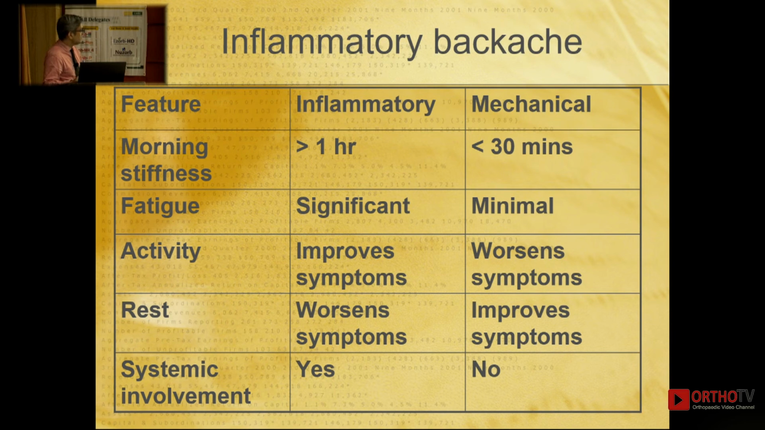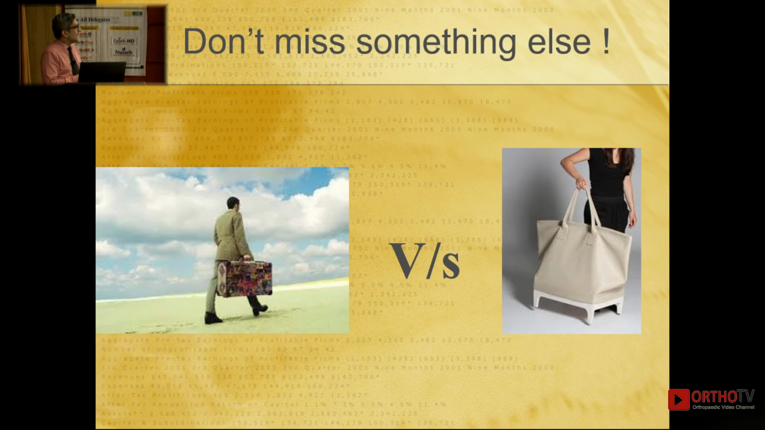Activity, something that we just saw, will improve symptoms of inflammatory backache, whereas it is going to worsen symptoms of mechanical backache, because that is where mechanical triggers come into the picture. Rest worsens the symptoms of inflammatory backache but improves the symptoms of mechanical backache. And lastly, there is no reason why mechanical backache should ever have systemic involvement like involvement of the eye, uveitis. So the moment that comes into the picture, backache since many years, joint pain, now uveitis, straight away you have a diagnosis there.